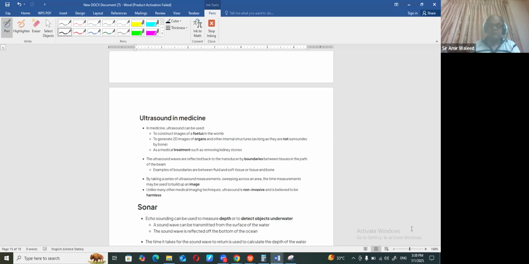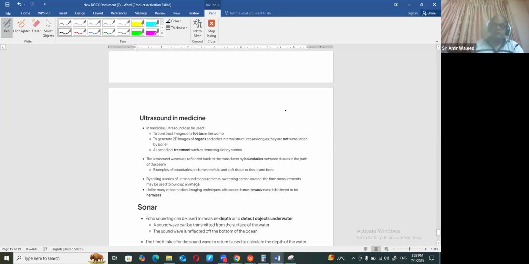Transducer means the device that produces the ultrasound. Any wave has a transducer; a transducer is an object that produces it. The waves are reflected by boundaries between tissues in the path of the beam. Boundaries are between fluid and soft tissue, or between tissues.